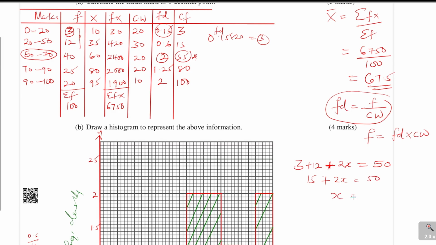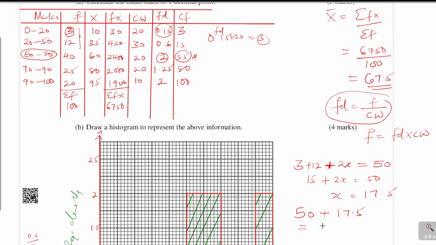So x here will give 17.5. So that is the class width that will take us. So from 50, we shall add a class width of 17.5, and that will take us directly to the median.